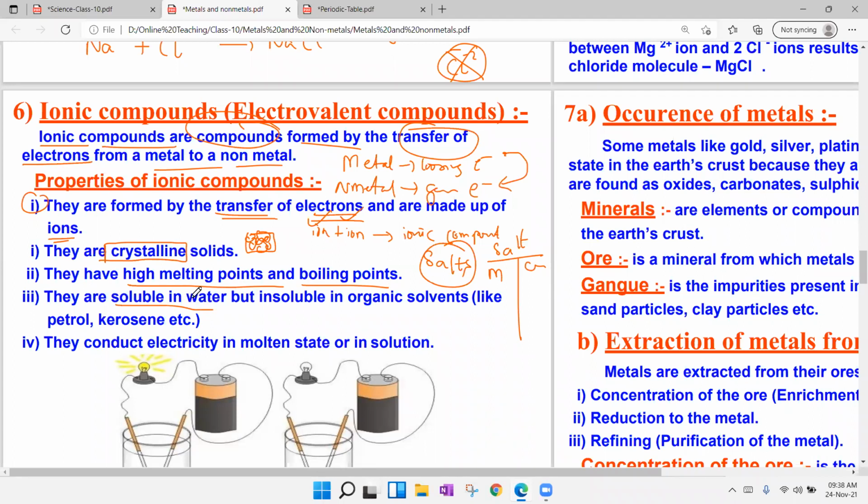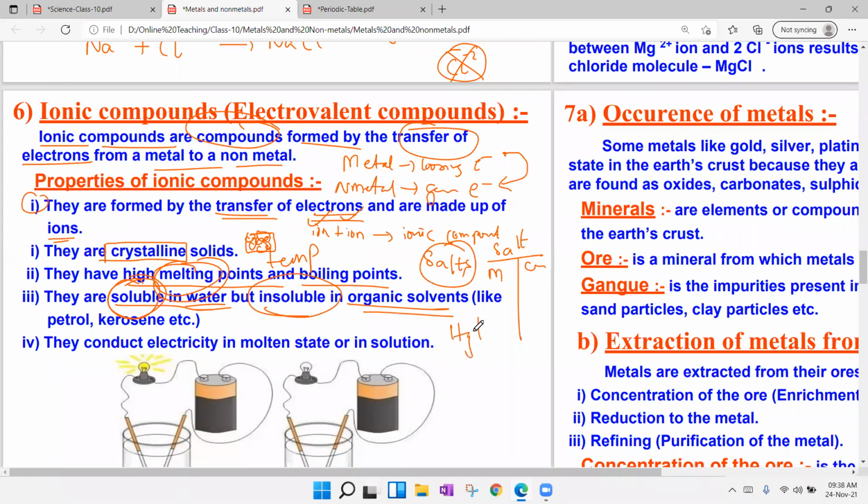But they are soluble in water. No temperature required. If you take cool water and add one pinch or one spoon of salt, it can dissolve. Here, melting and solubility are not the same. To melt, we need to supply temperature, but for solubility, no temperature is required. We need only liquid. They are soluble in water, but insoluble in organic solvents.